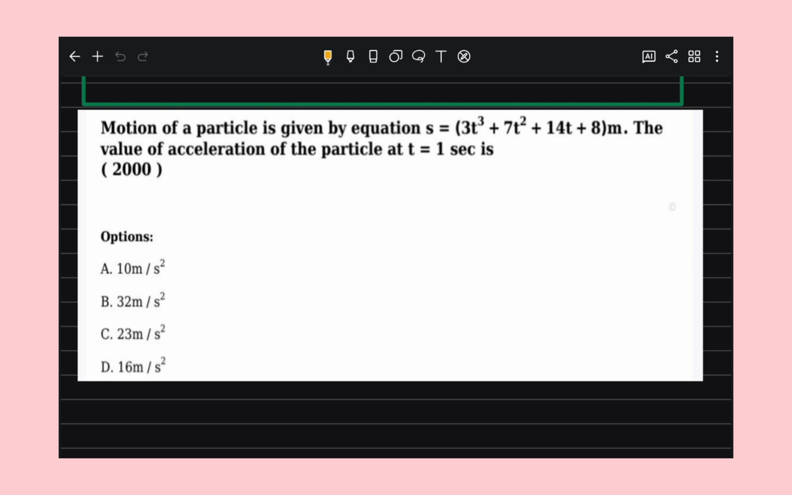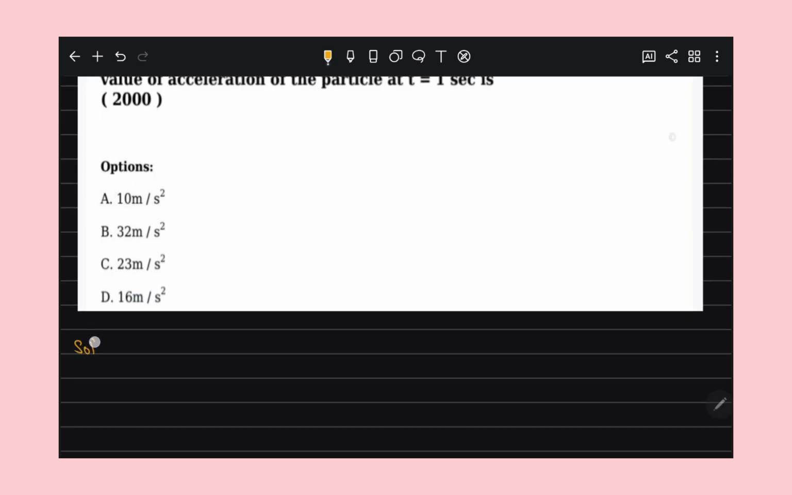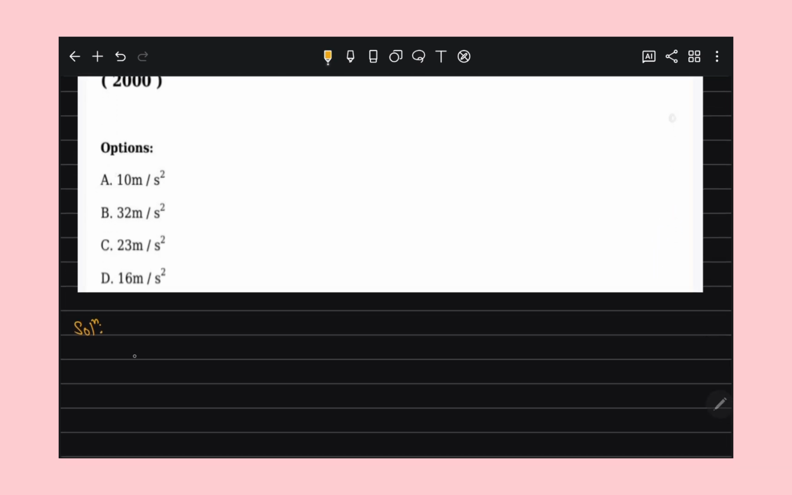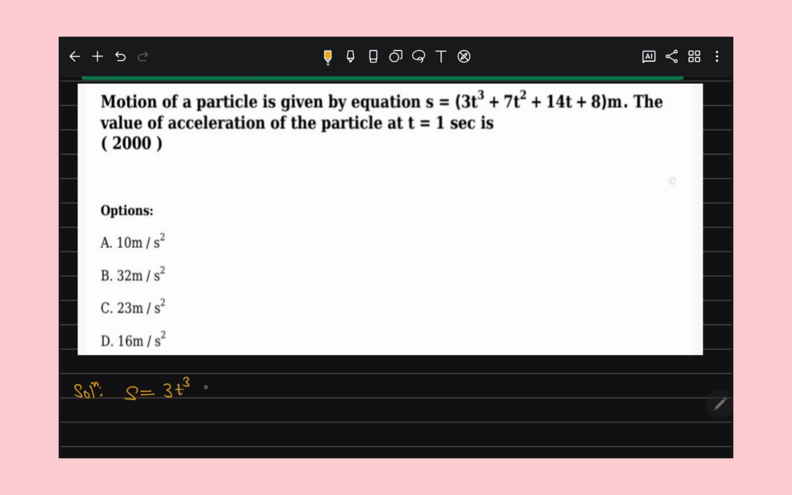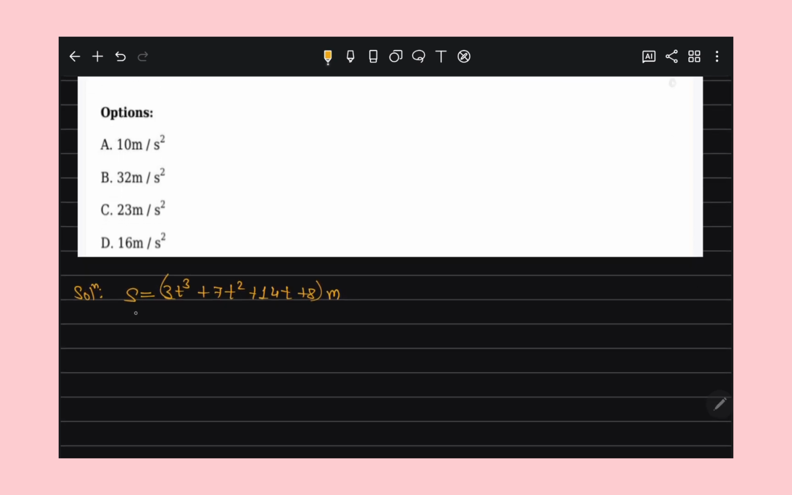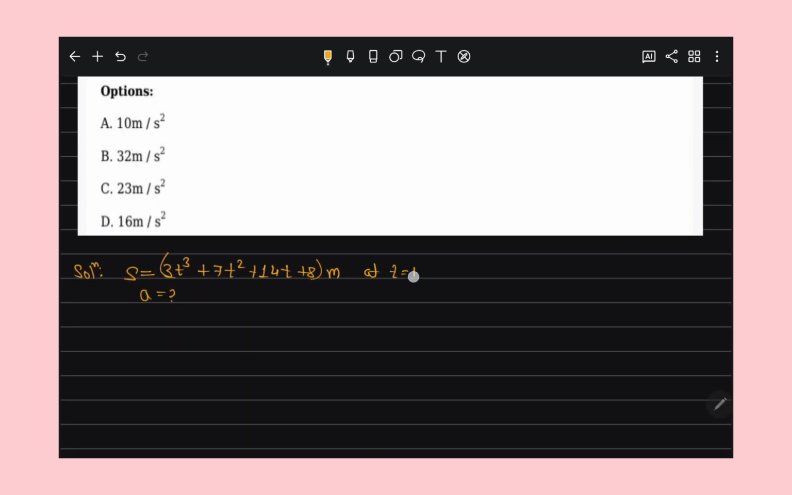A motion of a particle is given by the equation, and we need the value of acceleration of the particle at t equal to 1 second, right? So what they are saying is that they have given the position in terms of time, 3t cube plus 7t square plus 14t plus 8 meter. They are asking the acceleration of the particle at t equal to 1 second.